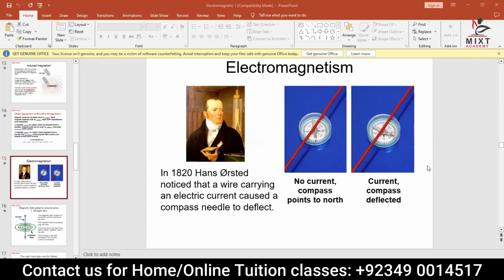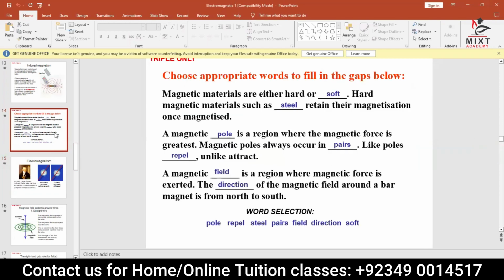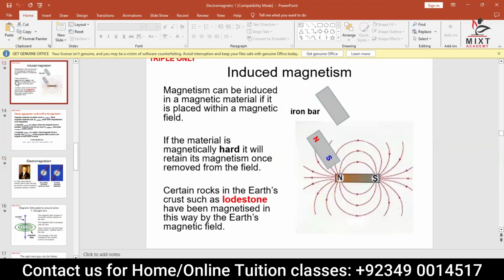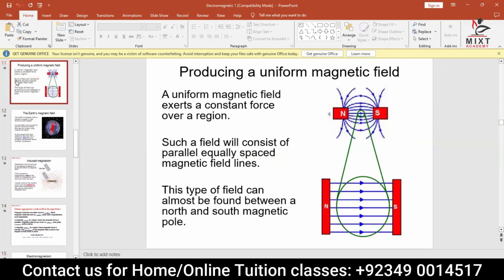Now, remember one thing, in the last few classes, most of our students were not there. So quickly, I will review what we have done in the previous class. There are two types of magnetic materials. One type is called a soft magnetic material, and the other is called a hard magnetic material.